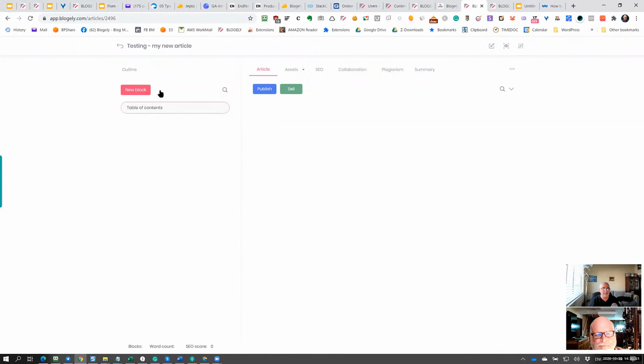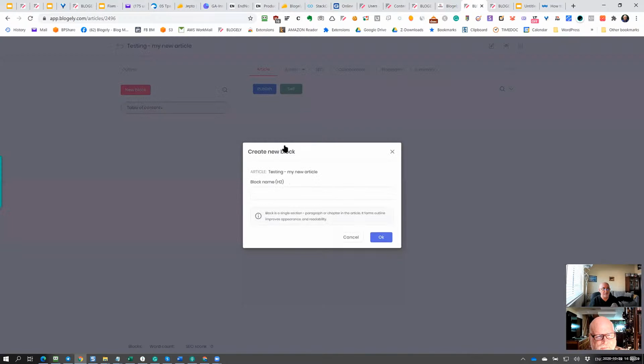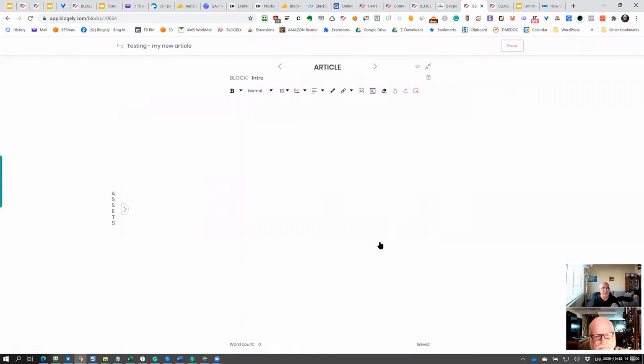So of course I need to start by creating a new block, and this is where my workspace will be. Let's start creating a block. We'll create the block and call it intro. So this will be an introduction block. As soon as I create it, I go into this block. So now this is the working space for me to write whatever I need to do.